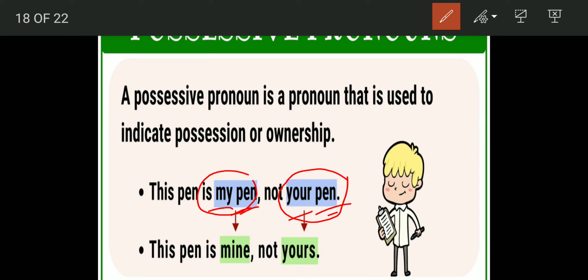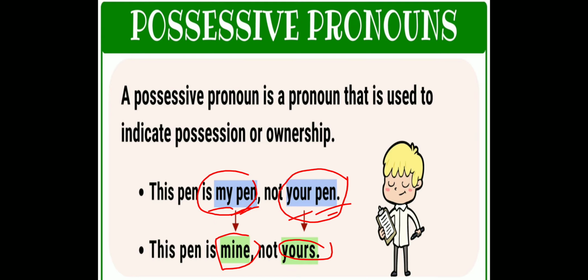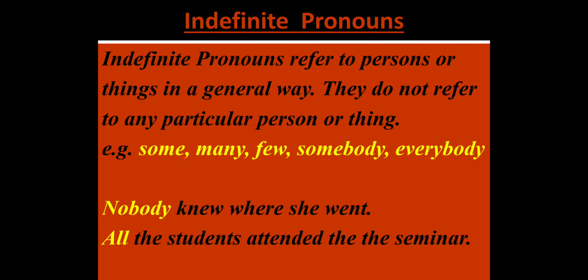But when we say this pen is mine, this is not yours, this is not hers, this is not theirs, these are all possessive pronouns. So my, your, his, her, they are adjectives. But when we say mine, yours, his, hers, ours, yours, that is possessive pronoun. That shows possession. So remember, possessive pronouns, mine, hers, yours, theirs, these are the terms that show possession.